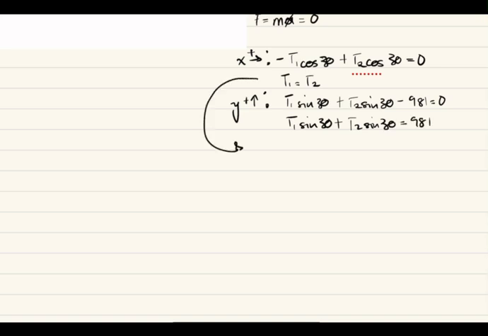From the equation over here, T1 is equal to T2, so we could substitute one for the other, and we just have one unknown instead of two.